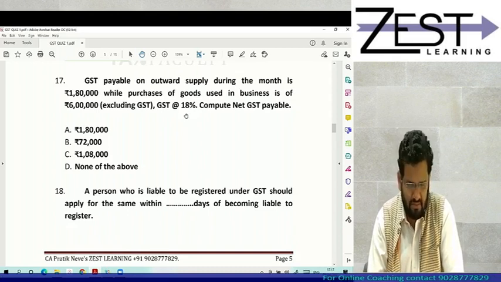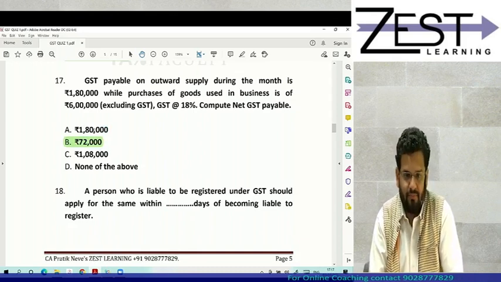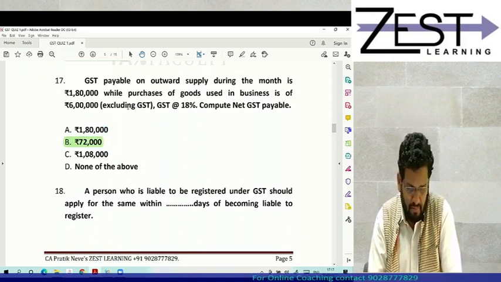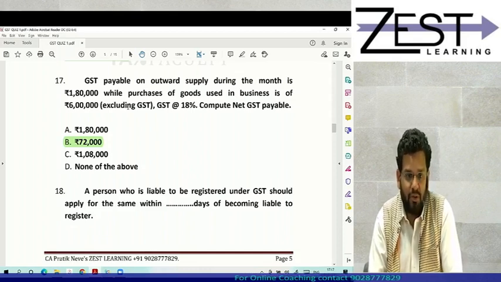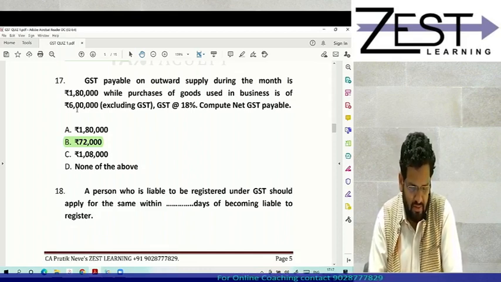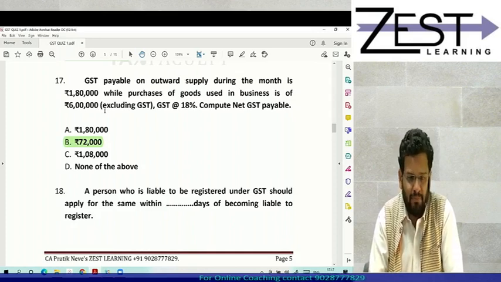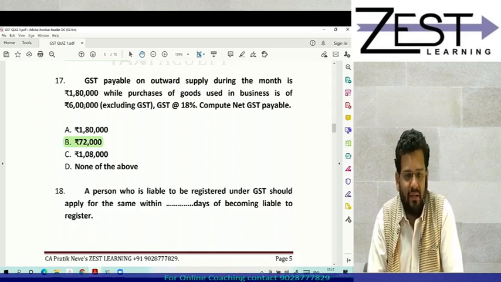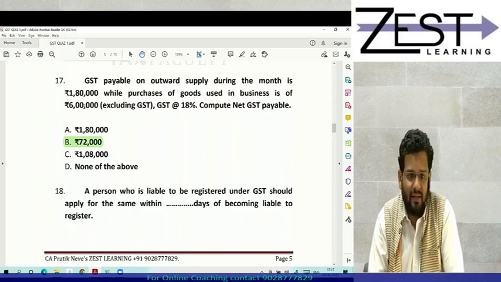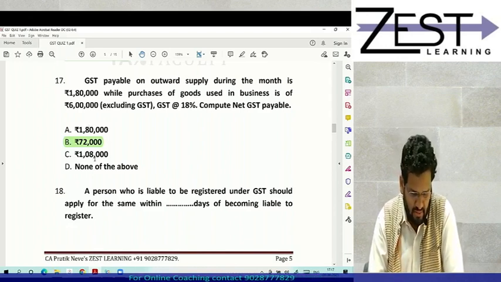Answer is B, rupees 72,000. Why is it 72,000? Check your input tax credit: 6 lakh into 18% is 1 lakh 8,000. 1 lakh 80,000 minus 1 lakh 8,000, your answer is 72,000.